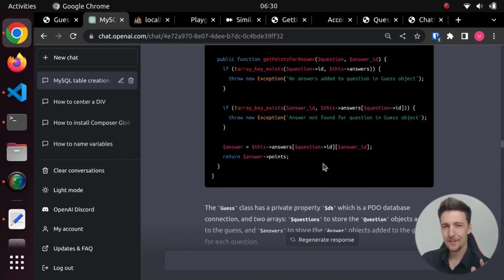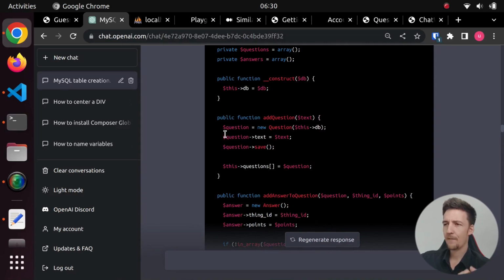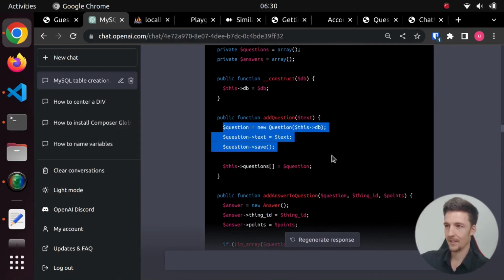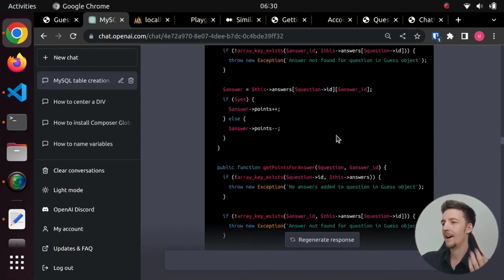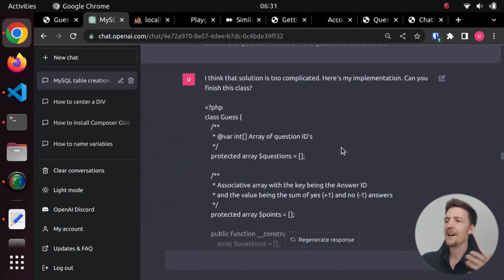But now this seemed to me a bit too complicated, and I didn't really want to create a new question in this case. I wanted to fetch a question from the database to do this. So I told ChatGPT, I think that solution is too complicated. Here's my implementation. Can you finish this class?